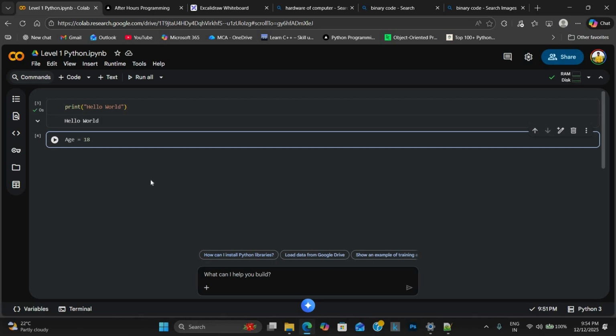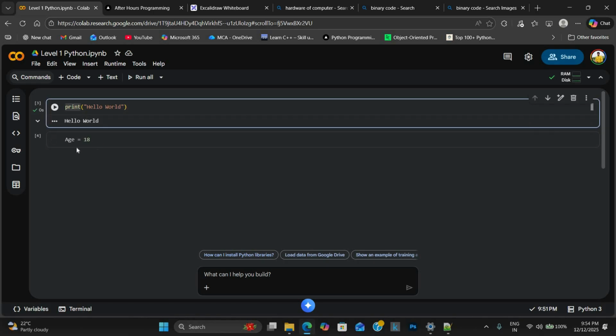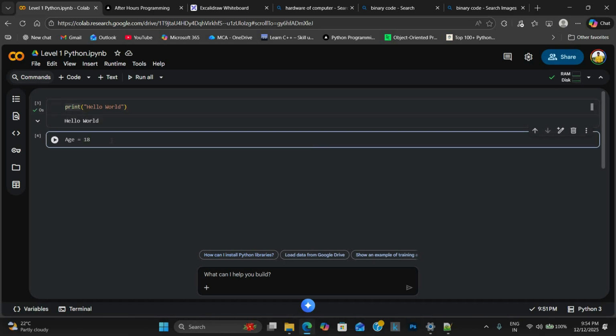Let us try to demonstrate that. Identifiers are the names used to identify variables, functions, classes, or modules. Maybe you may not be aware of what a function is. Previously we talked about the print function, right? But maybe you are not aware of classes and modules. That's fine.